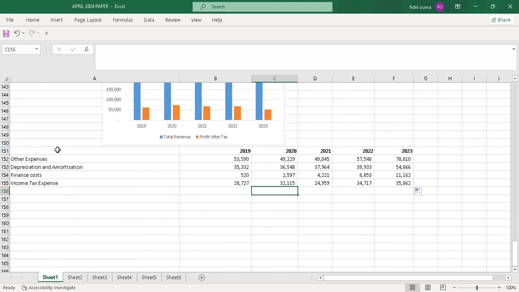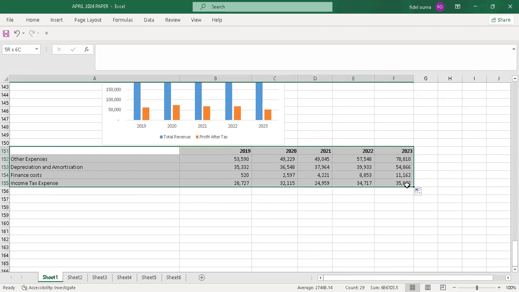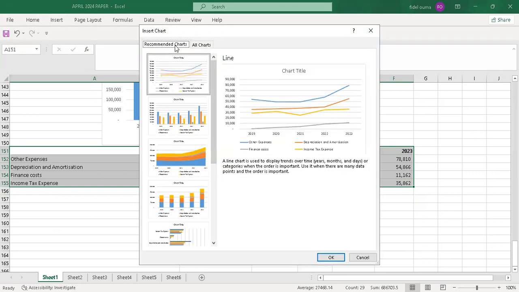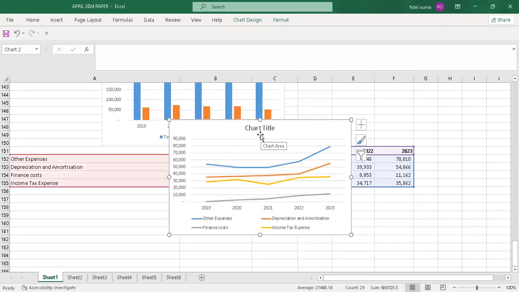So I'll just highlight this from the year. Then I'll go to insert. Then I'll go to recommended charts. Then I can choose any. Let me now use this. Let me say okay. So the line graph is there. So I'll just say key expenses as the title.